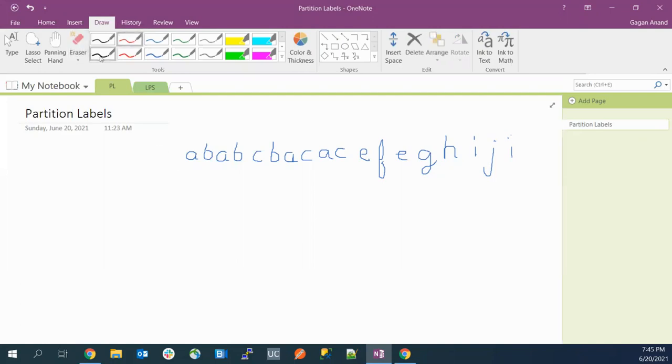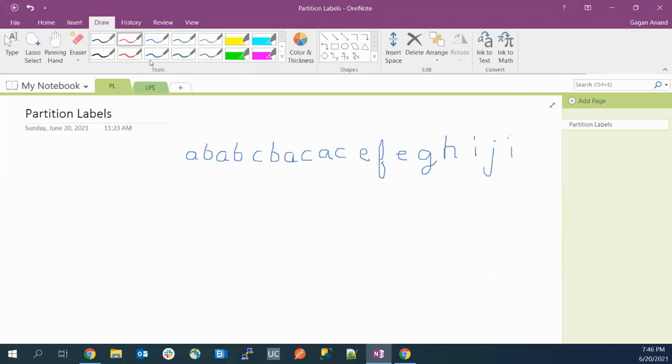Everyone on the screen? Okay. Just try to give me the answer for this string. What will be the answer for this string? Tell me, where will be the first partition? Ping me in the chat. Where will be the first partition? Yeah, Sadhvi, you are right. Yeah, Saksham, you are right. Others, please confirm.